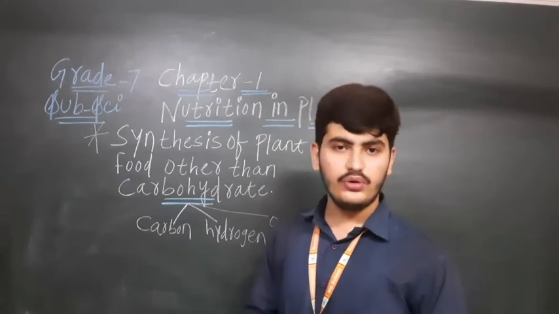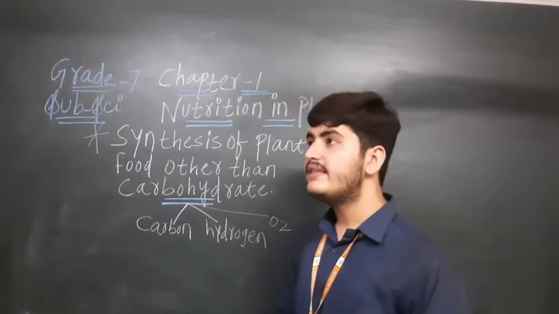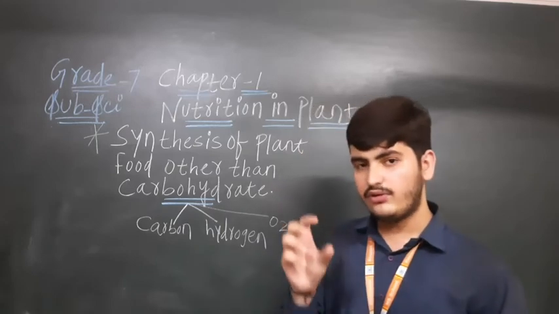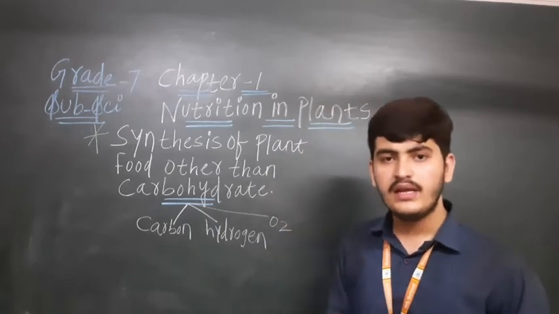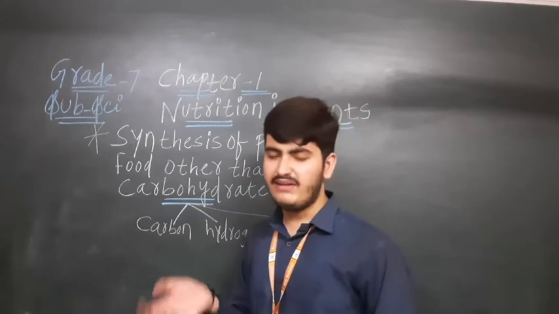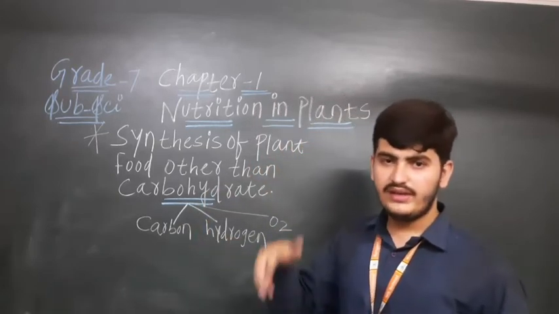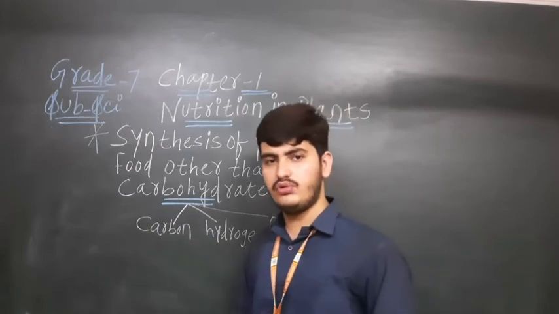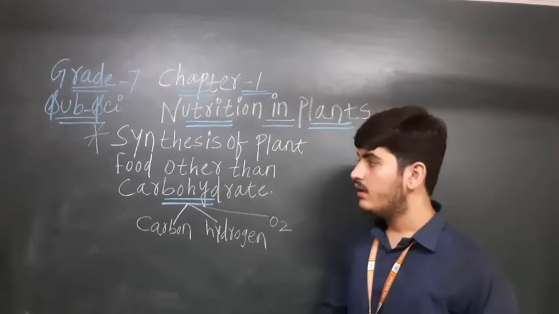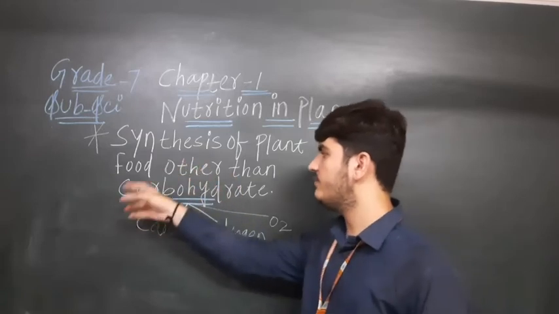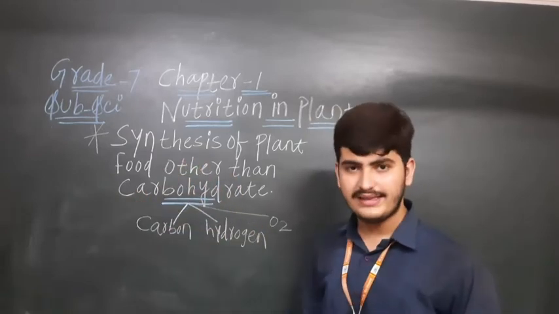Then I have told the proteins are nitrogenous substances. Then bacteria which are present in the soil are converting that nitrogen gas into usable form, which mixes again with the soil. When we give water, with the help of water the nitrogen will go in the plant with the help of the roots and the stem. Okay, understood beta, on this topic of how the plants synthesize their food other than the carbohydrates.